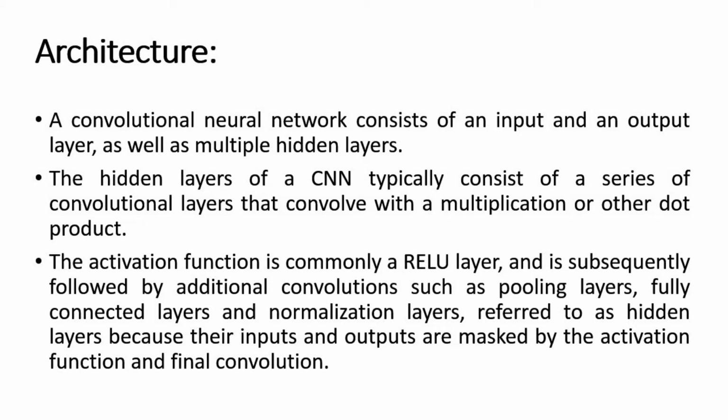The hidden layers of a CNN typically consist of a series of convolutional layers that convolve with a multiplication or other dot product. The activation function is commonly a ReLU layer. ReLU here is the rectified linear unit layer, and it is subsequently followed by additional layers such as pooling layers, fully connected layers and normalization layers, referred to as hidden layers because their inputs and outputs are masked by the activation function and the final convolution.